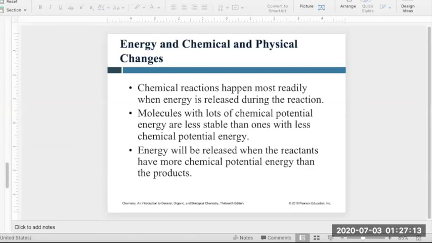Now let's talk about the energy associated with the physical and chemical change, right? We just discussed what physical and chemical changes are, and now we're going to see how these changes affect the energy associated with that matter. So whenever you have any physical change, you release or absorb some energy, there's a change in energy, right?